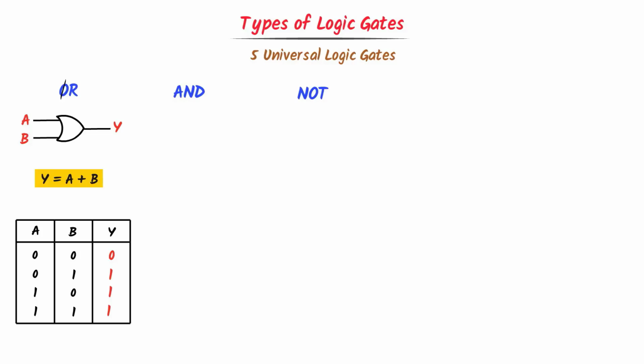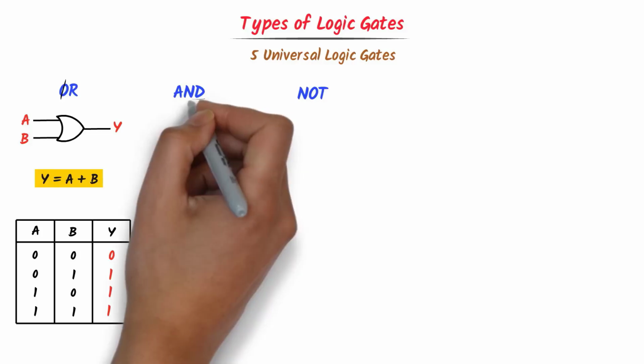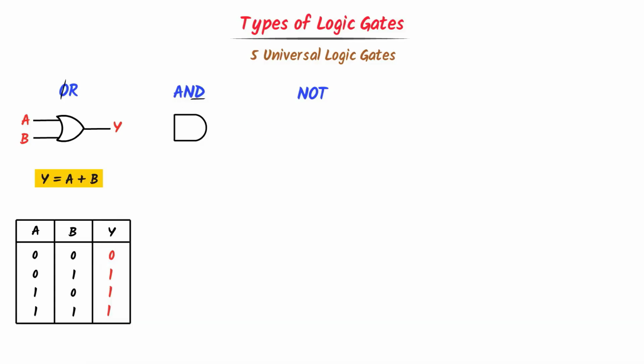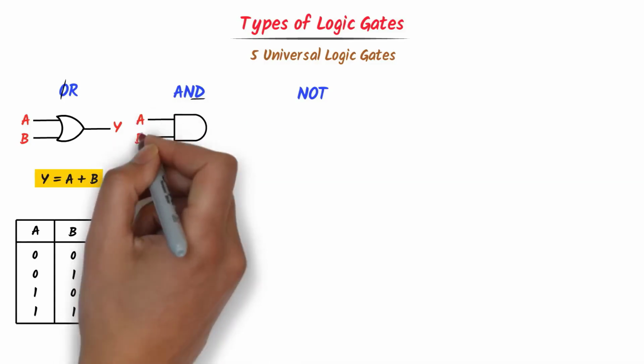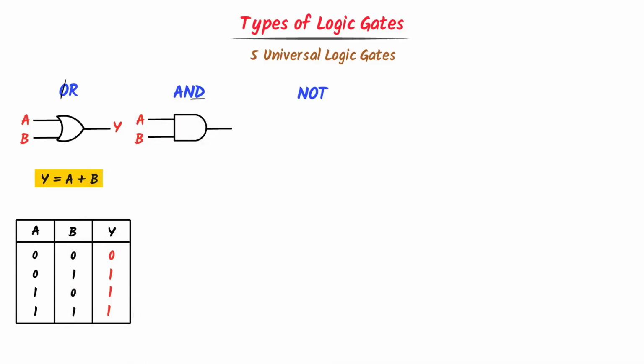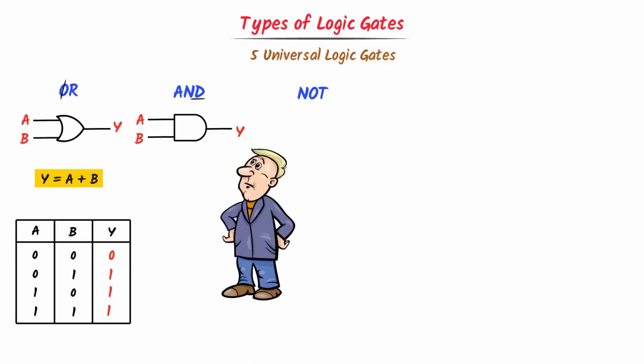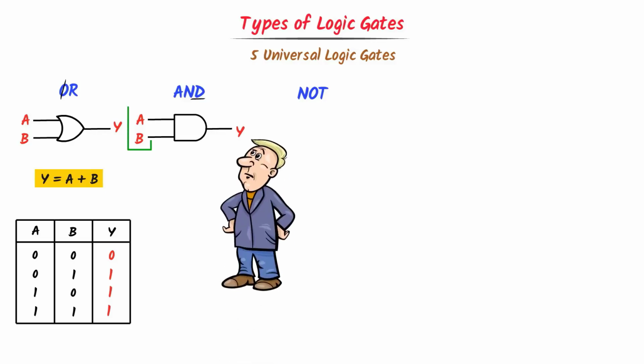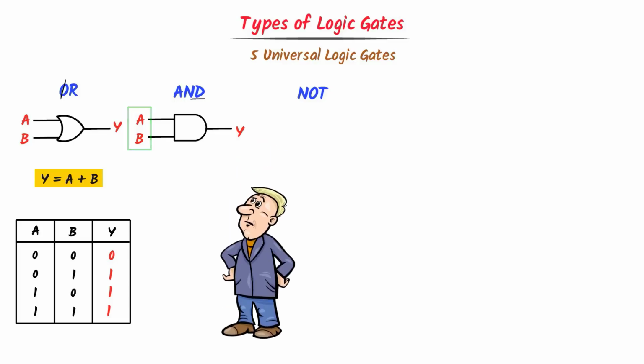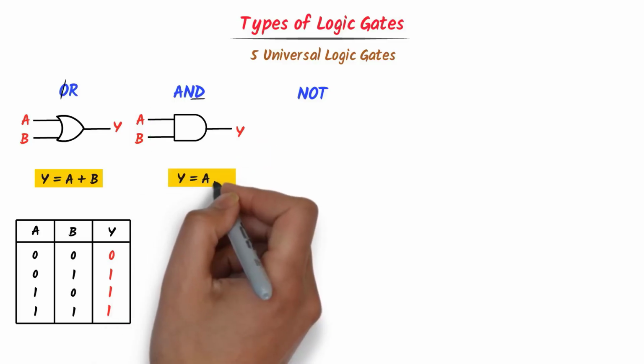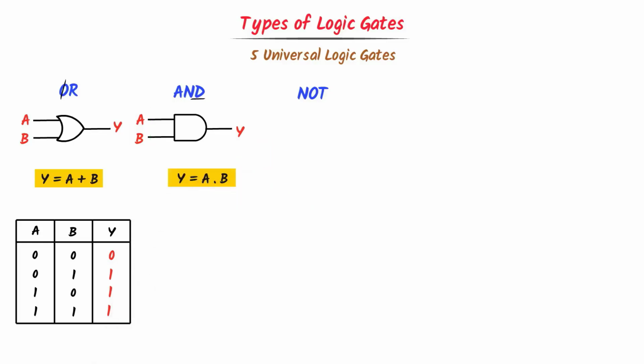Secondly, in case of AND gate, I take this T, I write it here. I give two inputs A and B. It gives us an output Y. Now how does this AND gate process these two inputs A and B? Well, in case of AND gate, this T reminds me of dot. I mean Y is equal to A dot B. So AND gate multiplies A and B to give us an output Y.